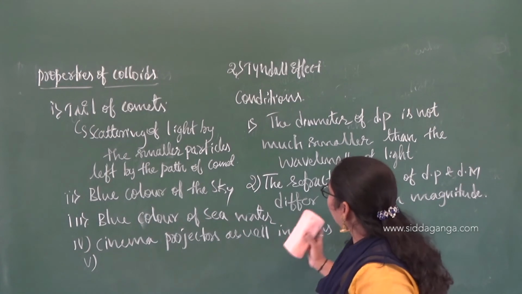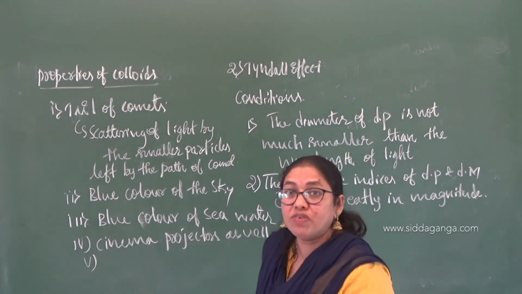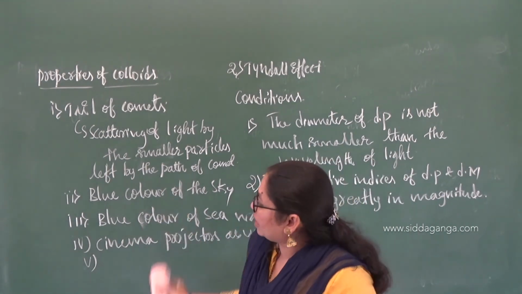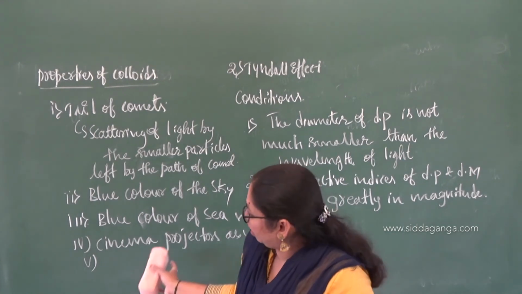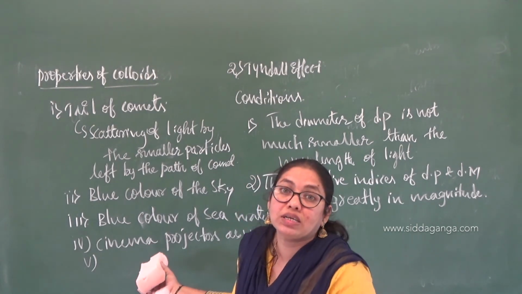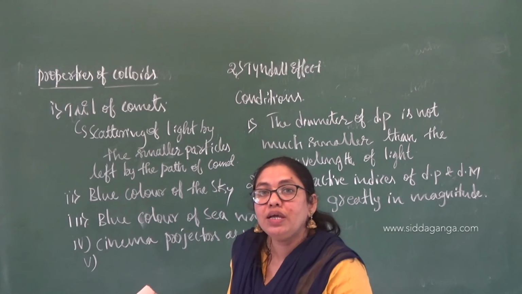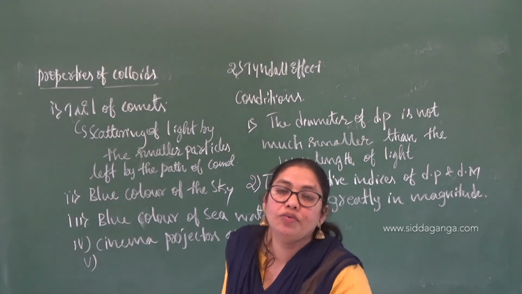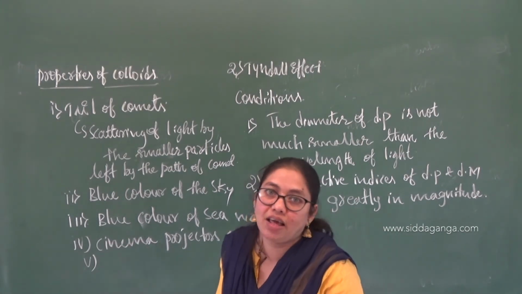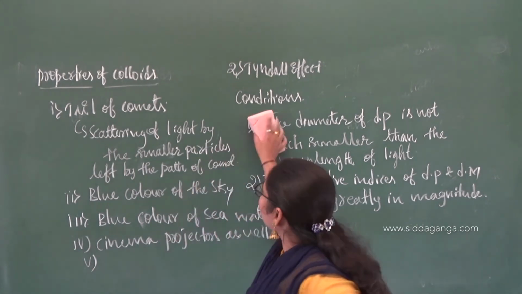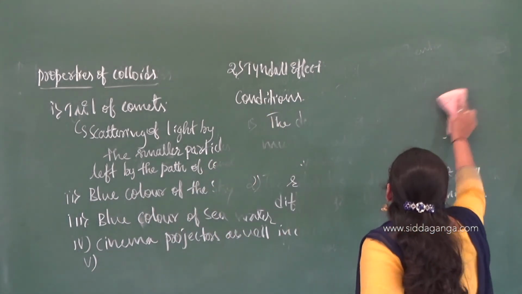So, what are the conditions you have to know? What is the definition for that? And what are the examples? Or they can ask, what is the cause for the blue color of the sky? So, you have to say that is nothing but scattering of light, or you can write it as the Tyndall effect. Right. Likewise, we have so many concepts.